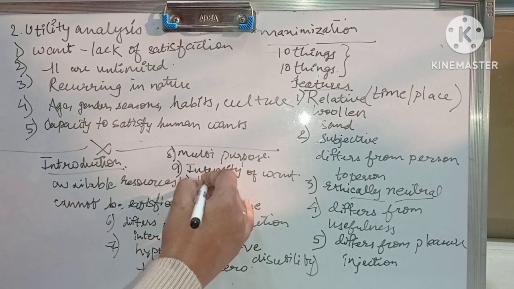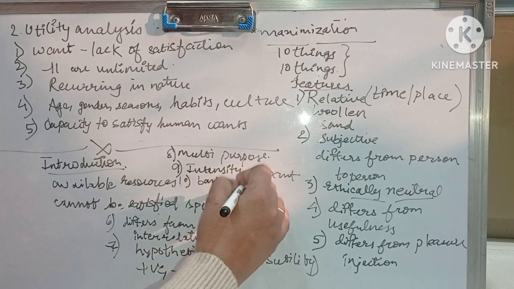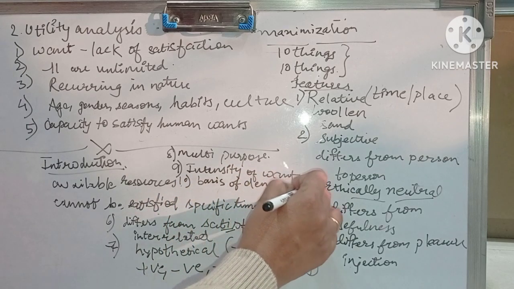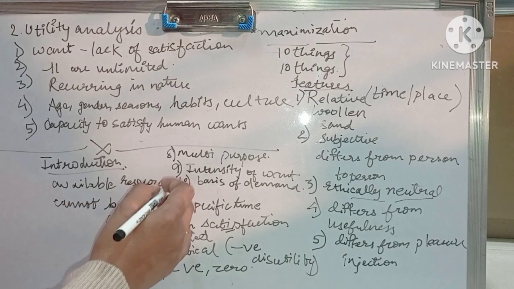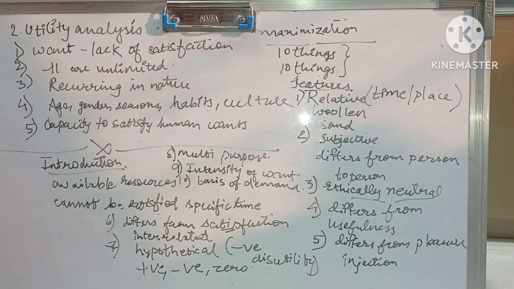Utility is the basis of demand. On the basis of demand only we have the next chapter, demand analysis. A person will demand a commodity only if it gives utility to him. Example, a sick person. Only a sick person will buy medicines. A person who is fit and fine, why will he buy medicines? So medicines for a sick person have more utility, and he demands the medicines because he is sick. For a person for whom the medicines are not useful, he will not demand them.